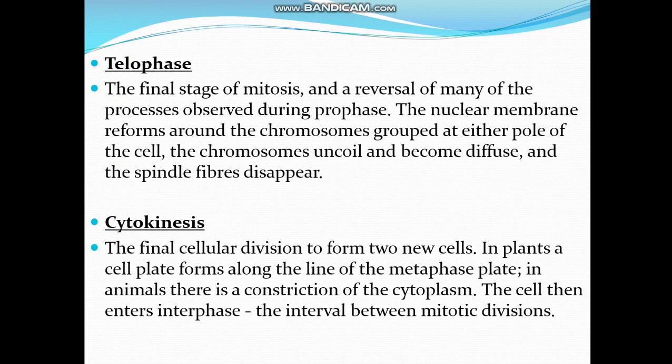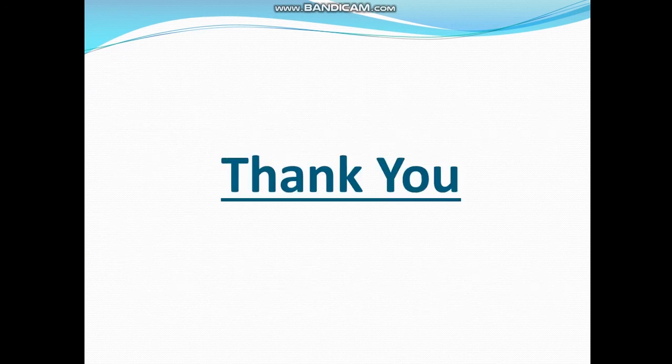This karyokinesis is followed by cytokinesis, that is the division of the cytoplasm, the final cellular division to form two new cells. In plants, a cell plate forms along the line of the metaphase plate, and in animals, there is a constriction of the cytoplasm. The cell then enters interphase, the interval between mitotic divisions.